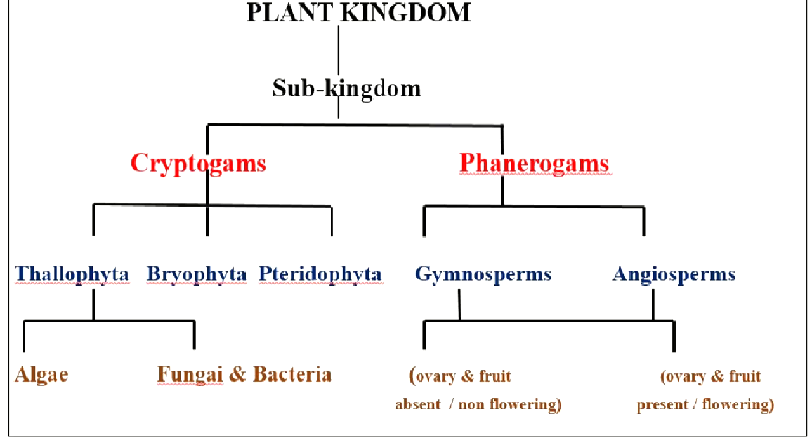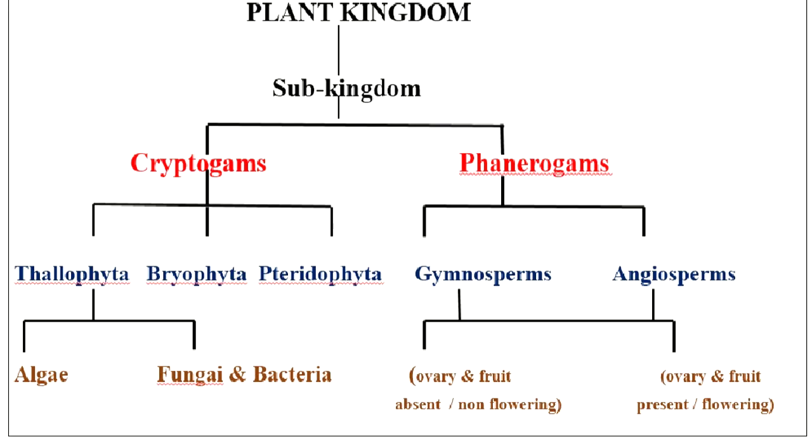Then gymnosperms. These are flowerless plants that produce cones and seeds. These are seed producing plants and they are naked seeded. Next is angiosperms. These are vascular plants. They have stem, root and leaves, and the egg is fertilized and develops into a seed in an ovary. These are also seed producing plants.